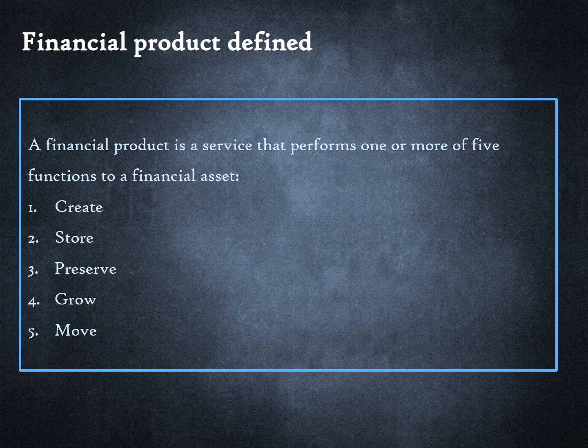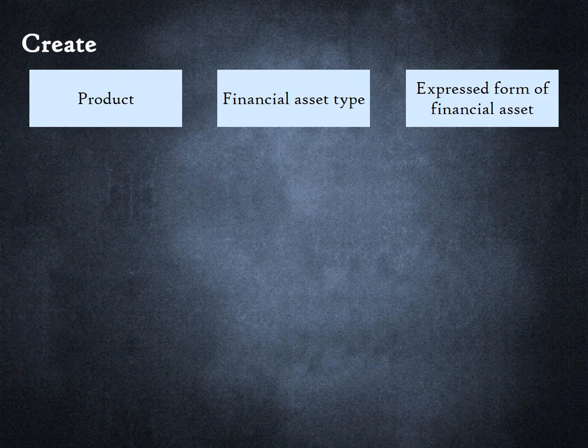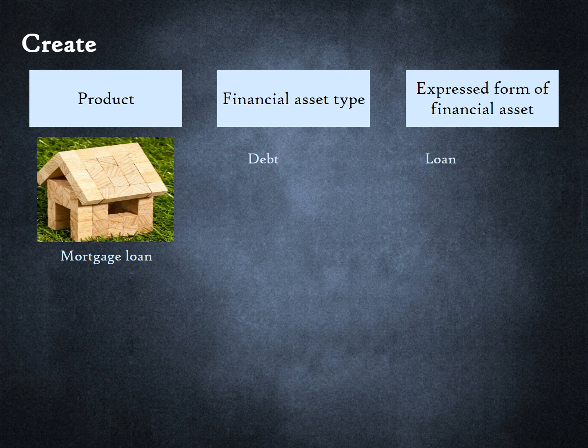Now that we have defined financial assets, we can define financial products as simply a service that performs one or more of 5 functions on financial assets. These are create, store, preserve, grow, and move. A financial product can create a financial asset. When a mortgage lender makes a loan, it creates a new financial asset. The product is a mortgage loan, the parent financial asset created is debt, and its expressed form is a loan.